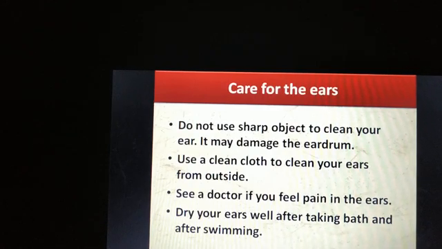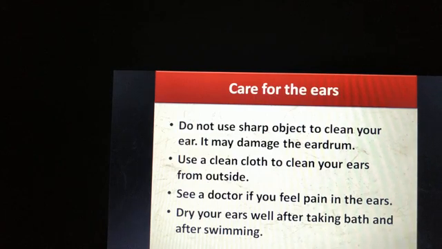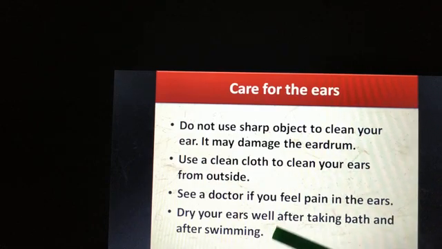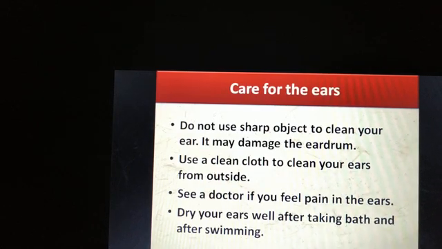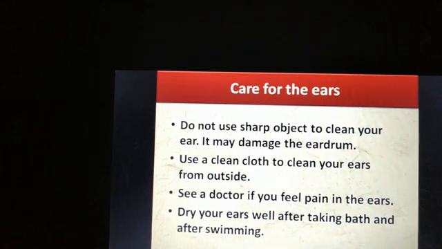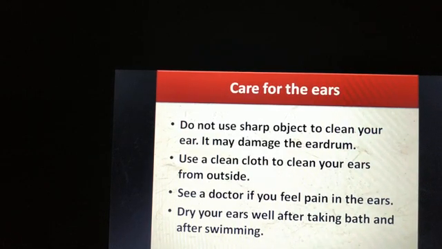Dry your ears well after taking a bath and after swimming. So water might get inside sometimes, so always dry your ears well after taking a bath or after swimming also. So these are some of the cares that you should follow to take care of your ears.